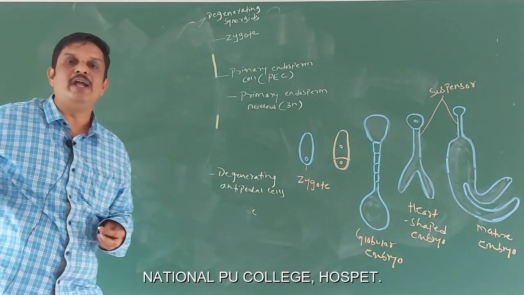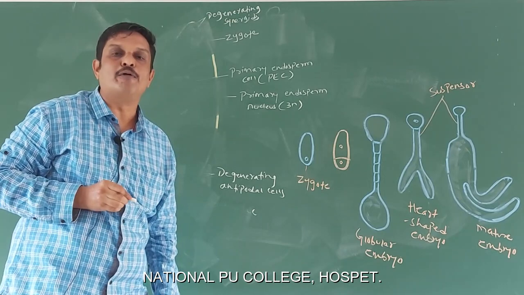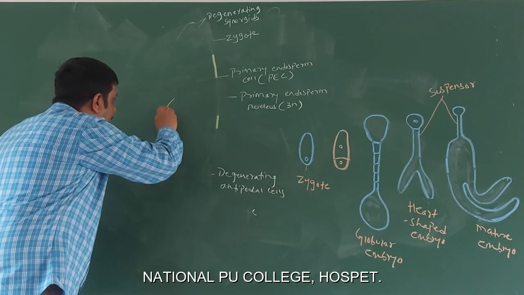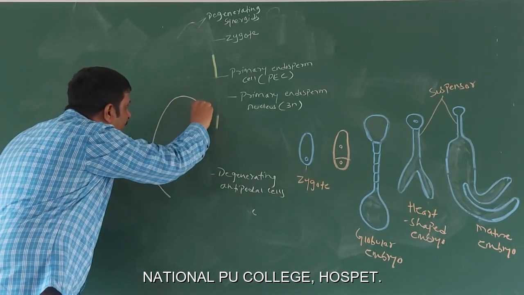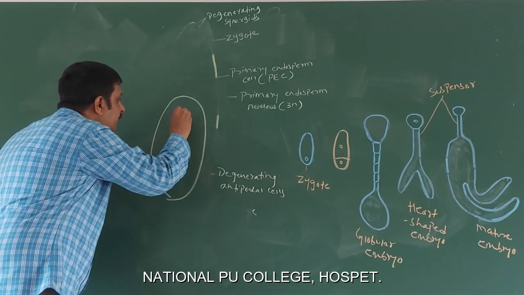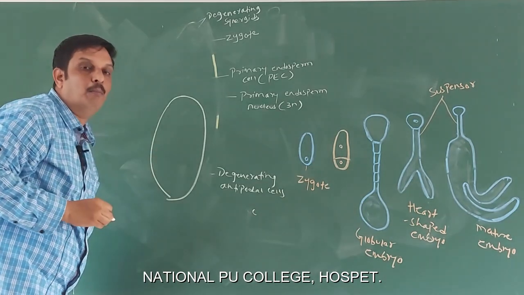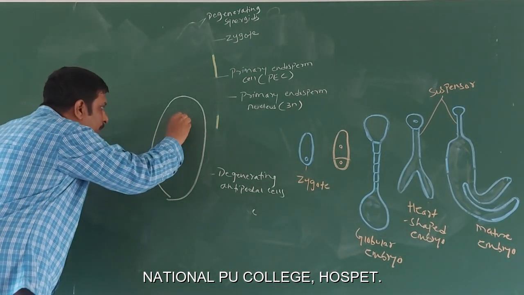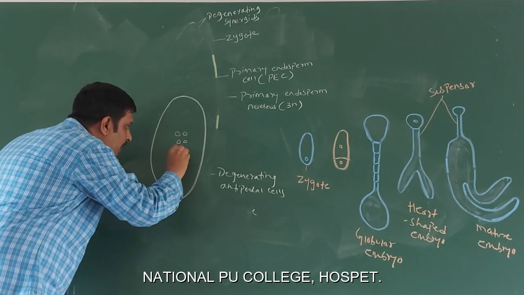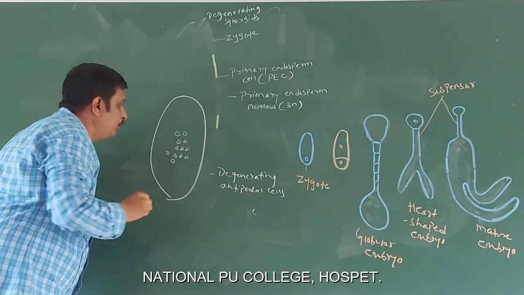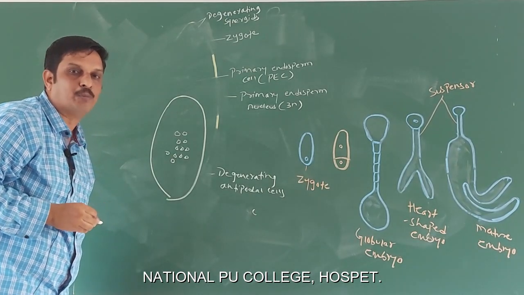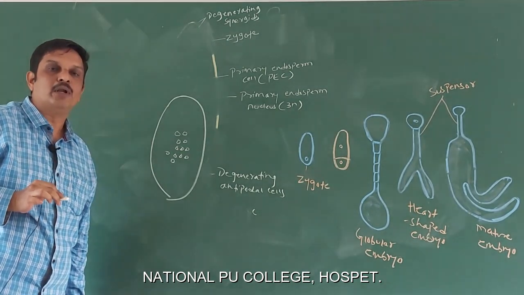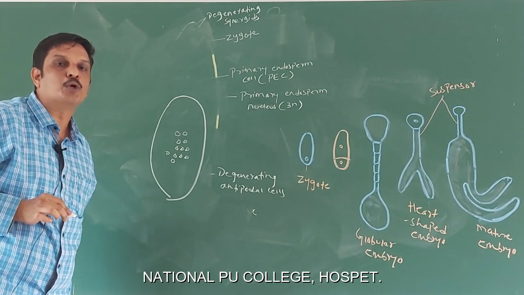This type of endosperm is the most common type of endosperm found in the angiosperms. Here the primary endosperm nucleus repeatedly divides by mitosis, resulting in the formation of a large number of nuclei but without immediate cell wall formation, that is, cellularization does not occur immediately. The number of nuclei greatly varies before cellularization.